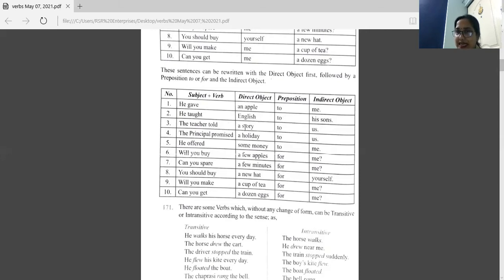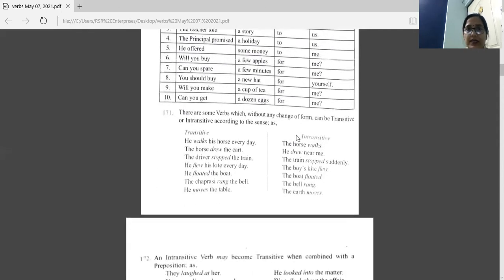A story is direct object. It is answering what? Preposition to. And to whom it was told? Us. So indirect object we are writing in the last. So both ways we can write, but in this way you have to use preposition. Okay. Now next part.